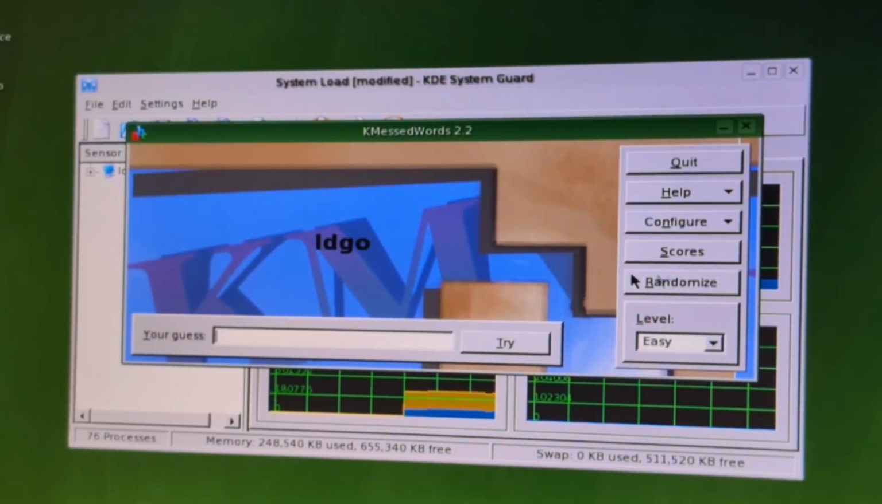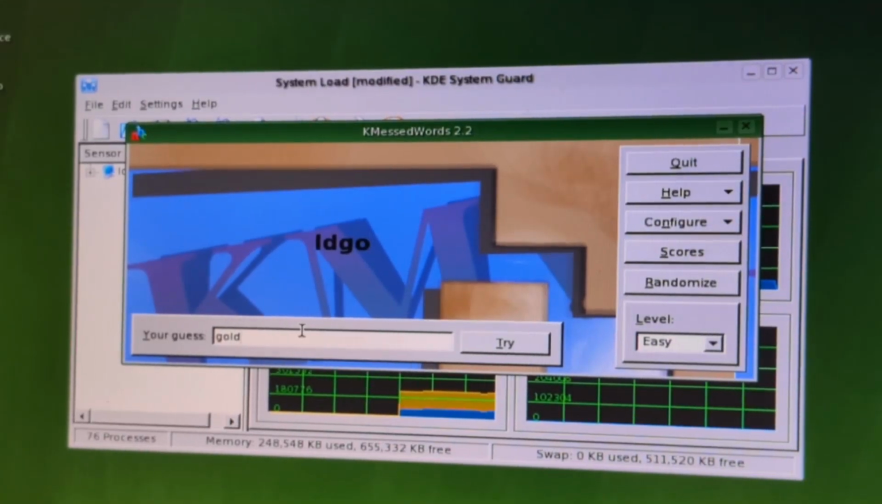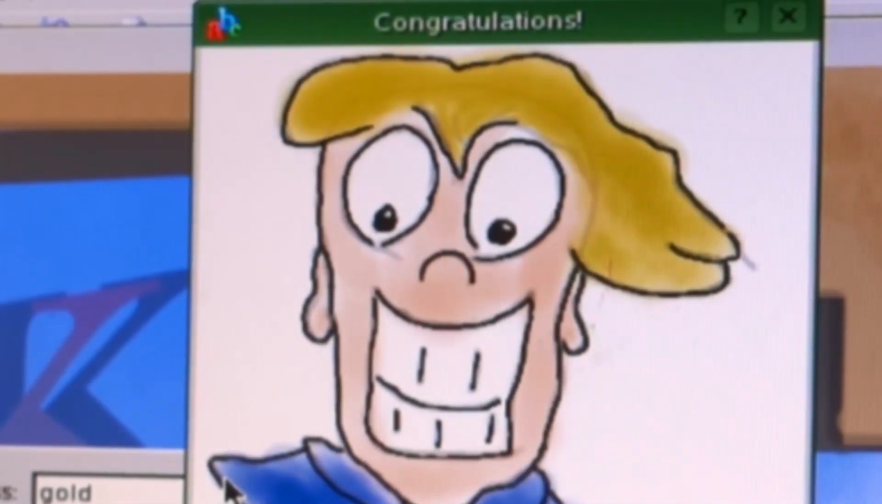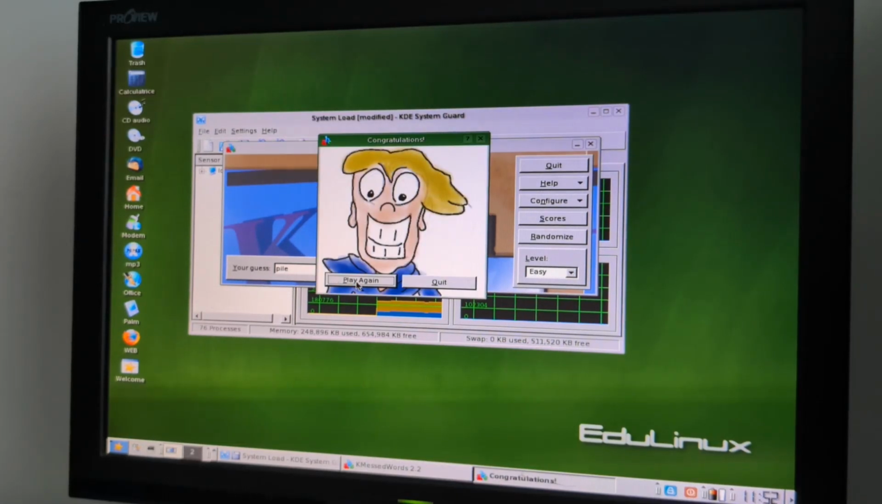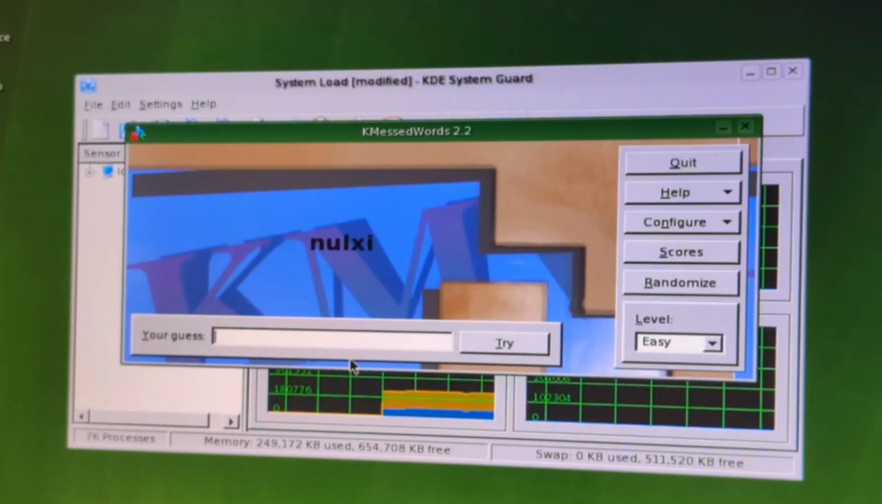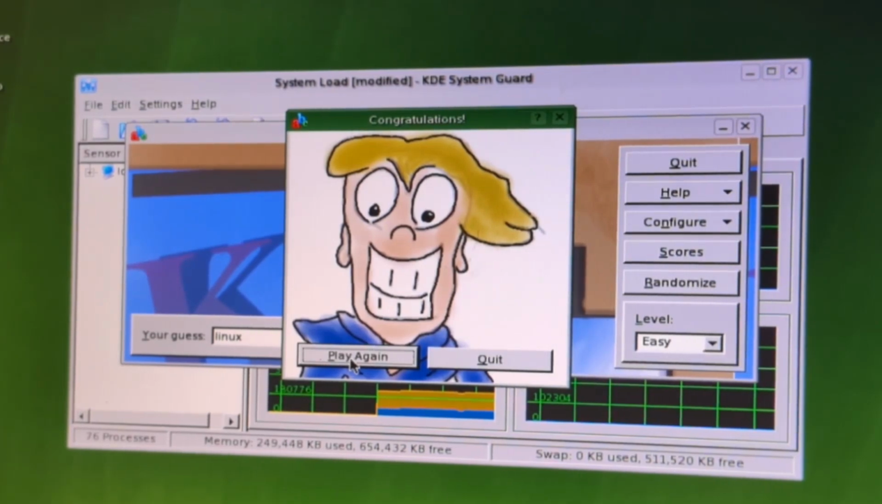Oh, randomize, I guess? LD go. Oh, gold. Congratulations! Play again. ILP. Oh, pile. Yes! Nolxy. Wait, is that supposed to be Linux? Linux is not a word you can find in the dictionary. It's a proper noun. No!